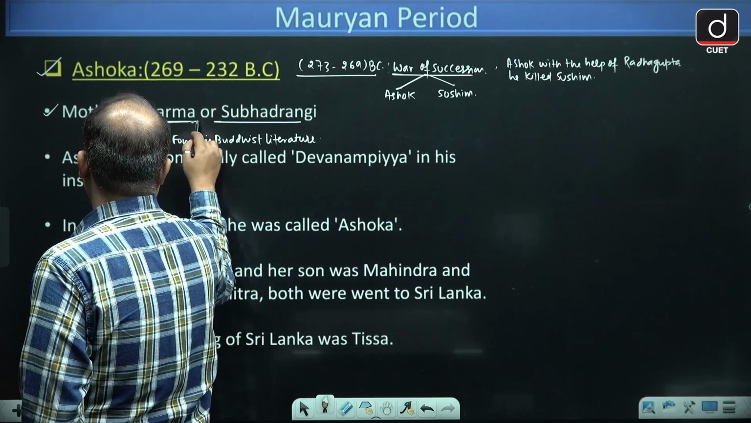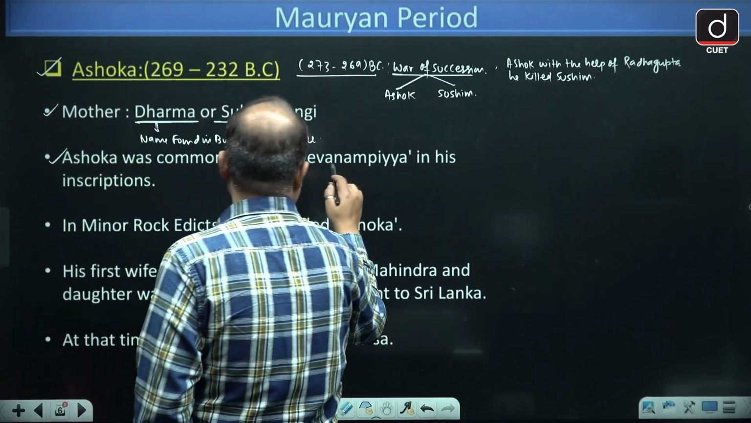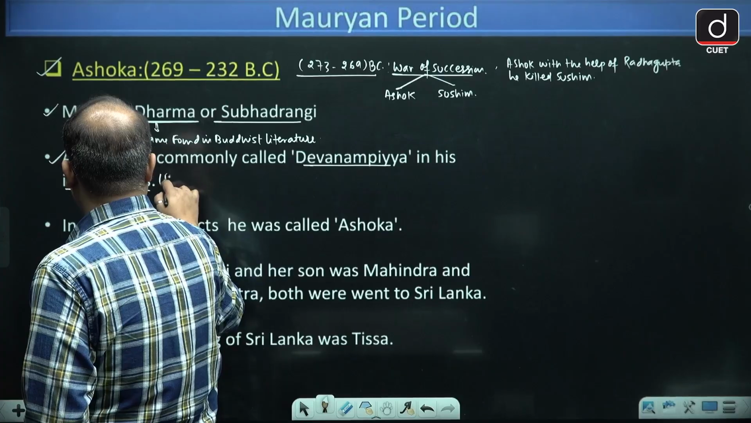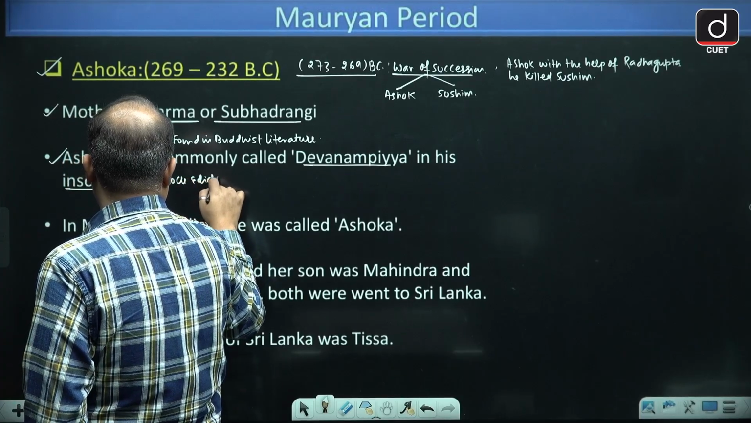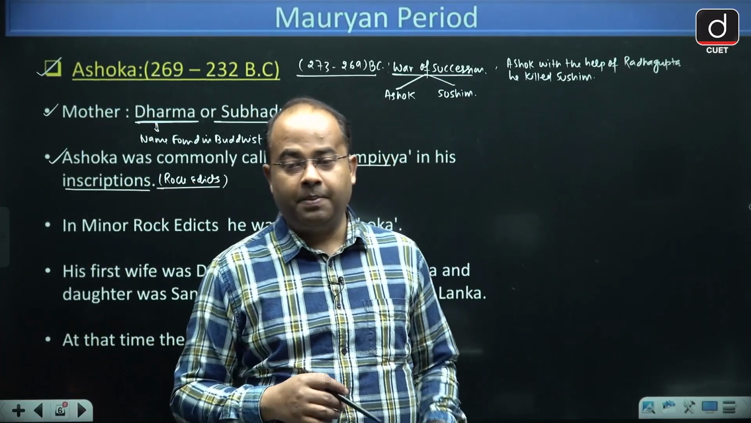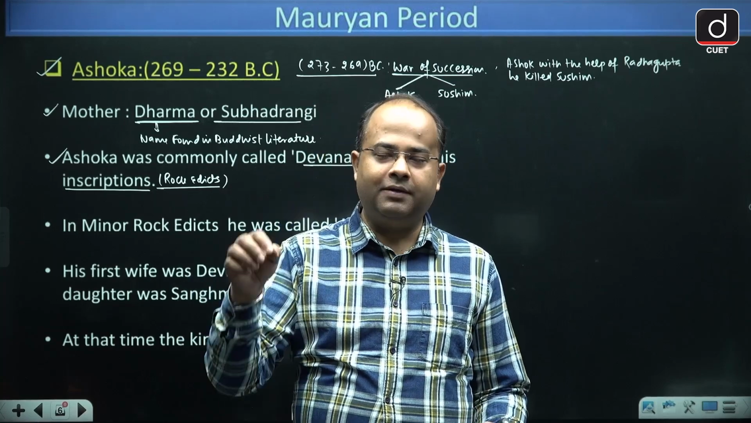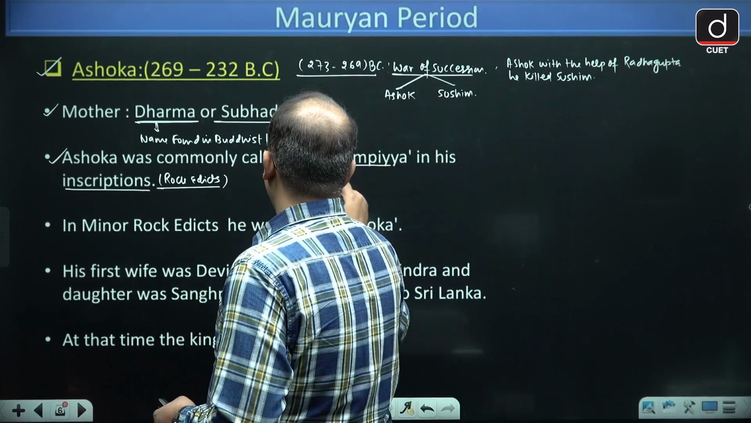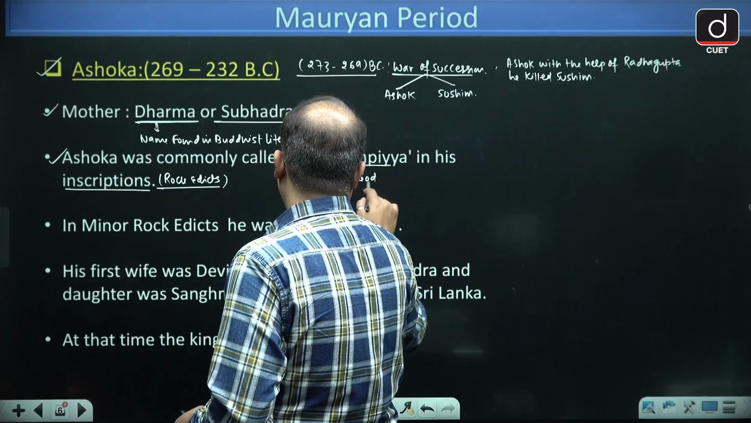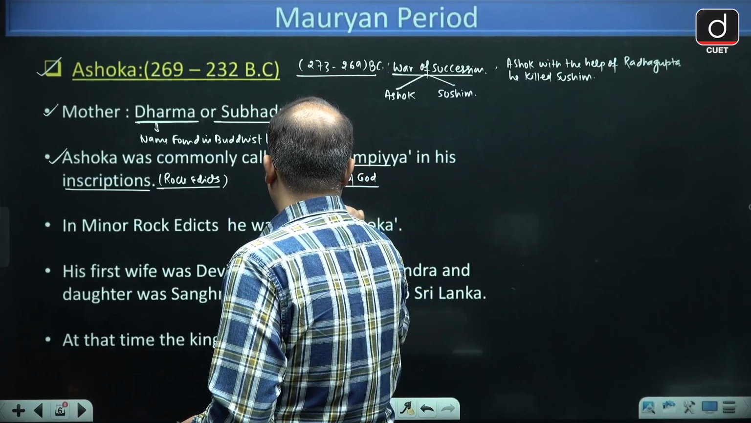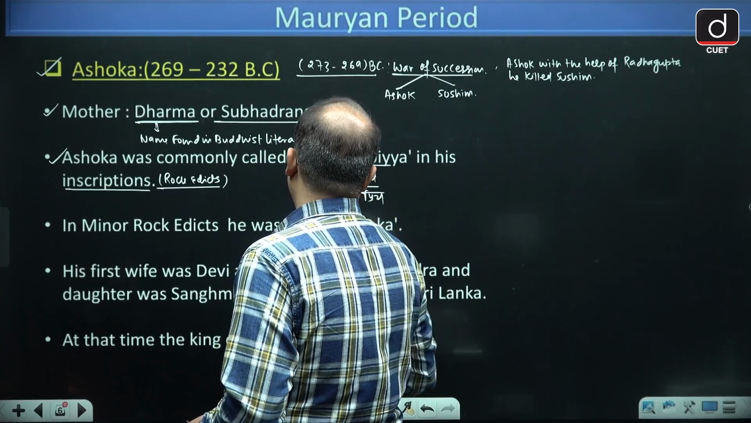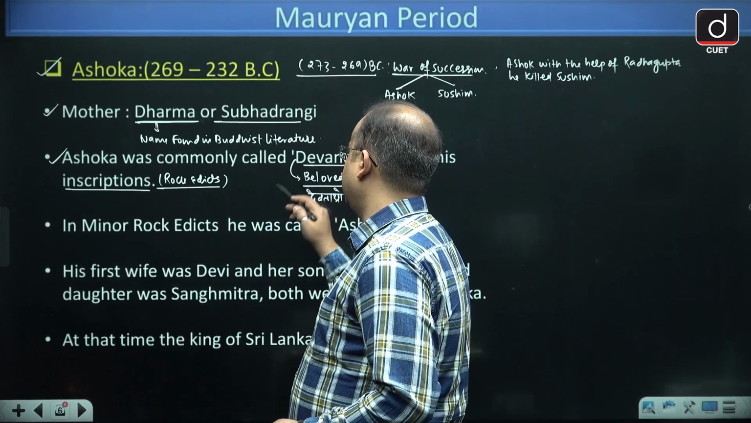Once you read about Ashok, guys, he was also known as Devanam Payadasi in his inscriptions, that is, the rock edicts. Now, what is the meaning of Devanam Payadasi? Devanam Payadasi means beloved of God, that is in Hindi called देवताओं का प्रिय.